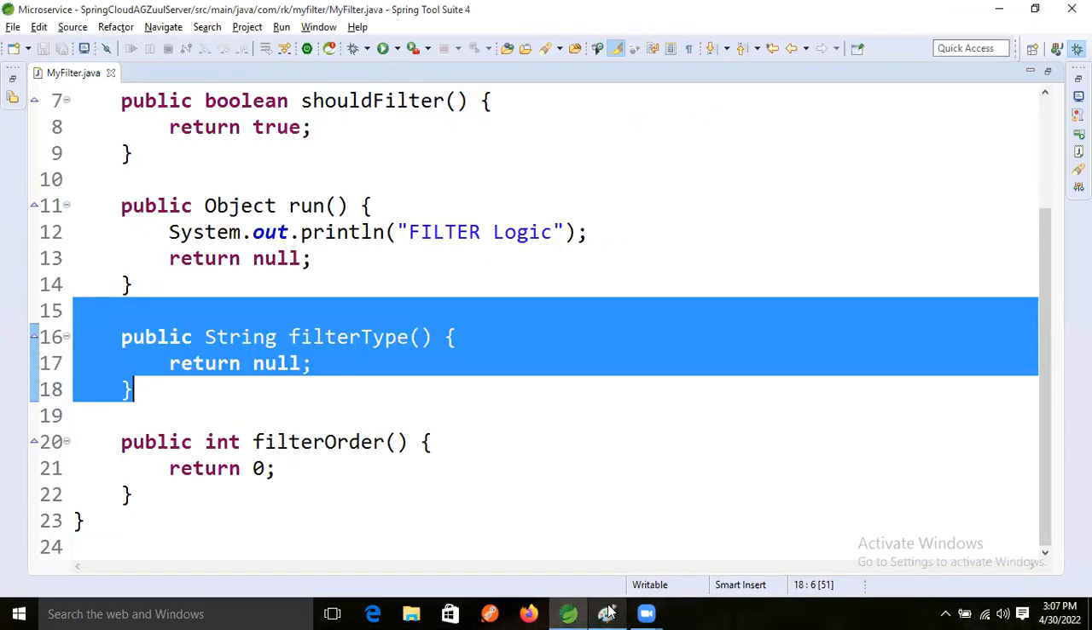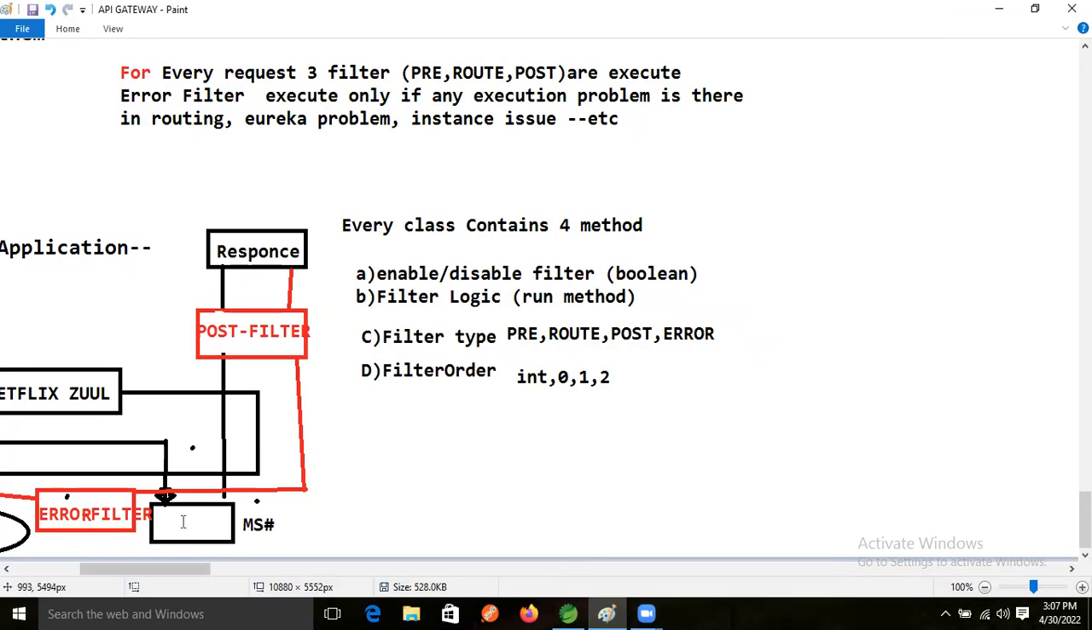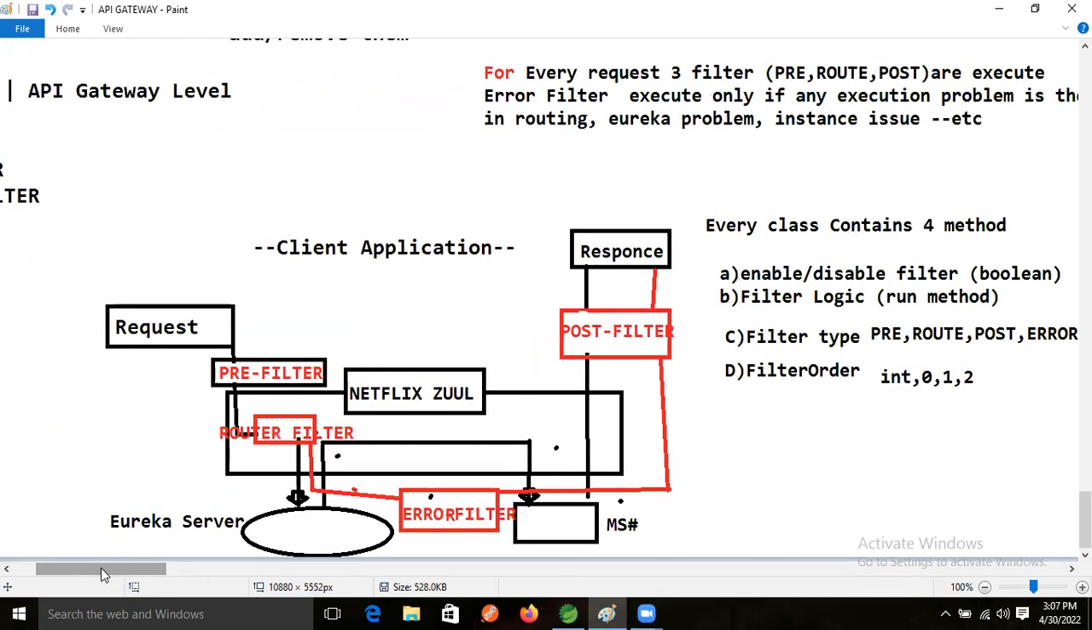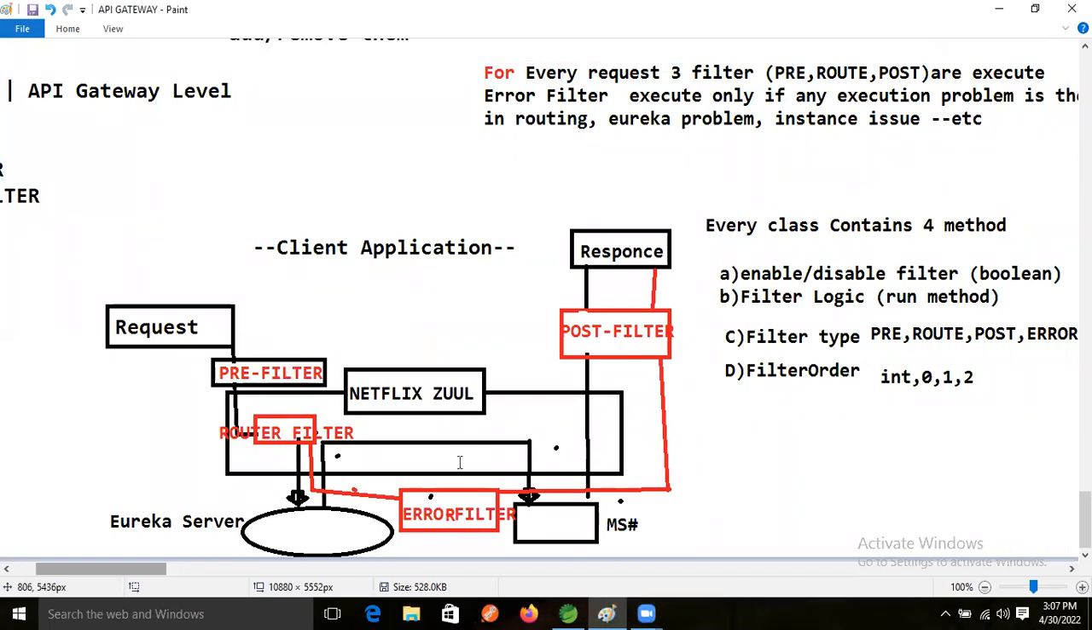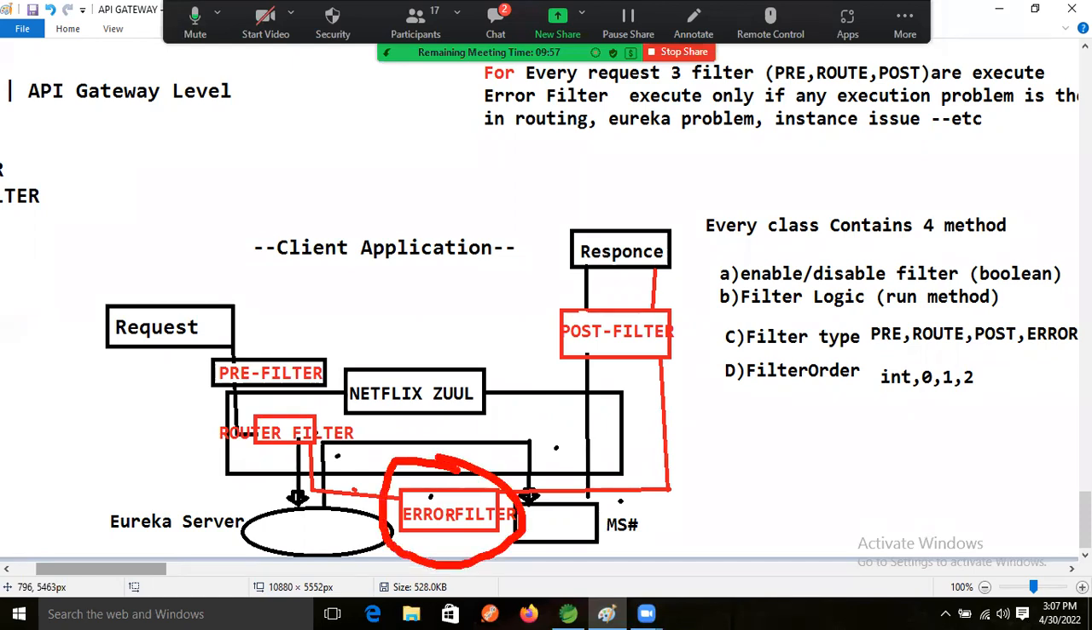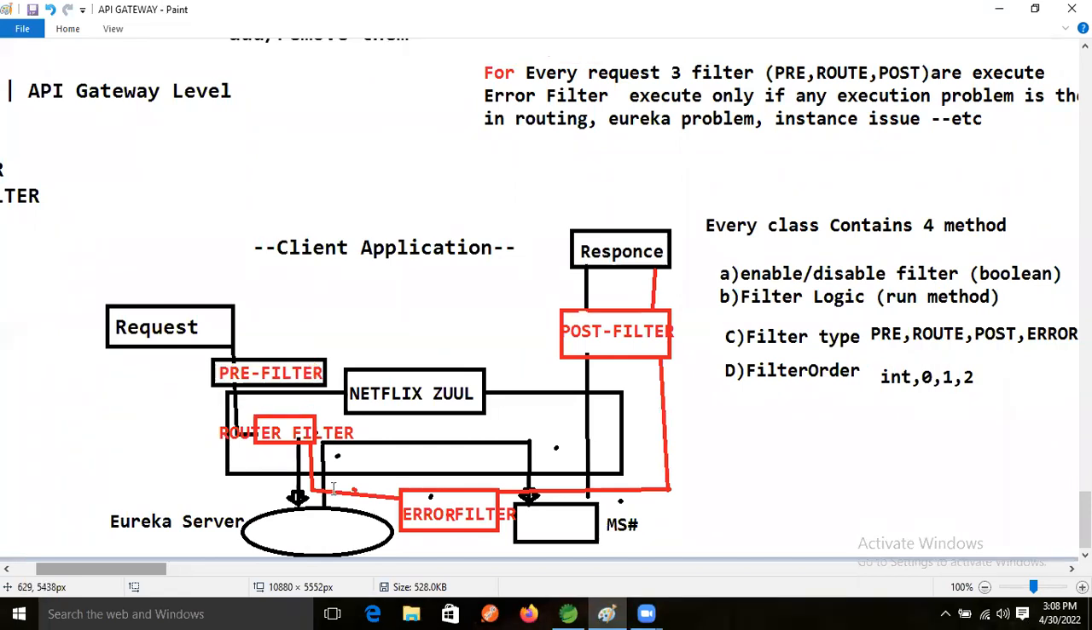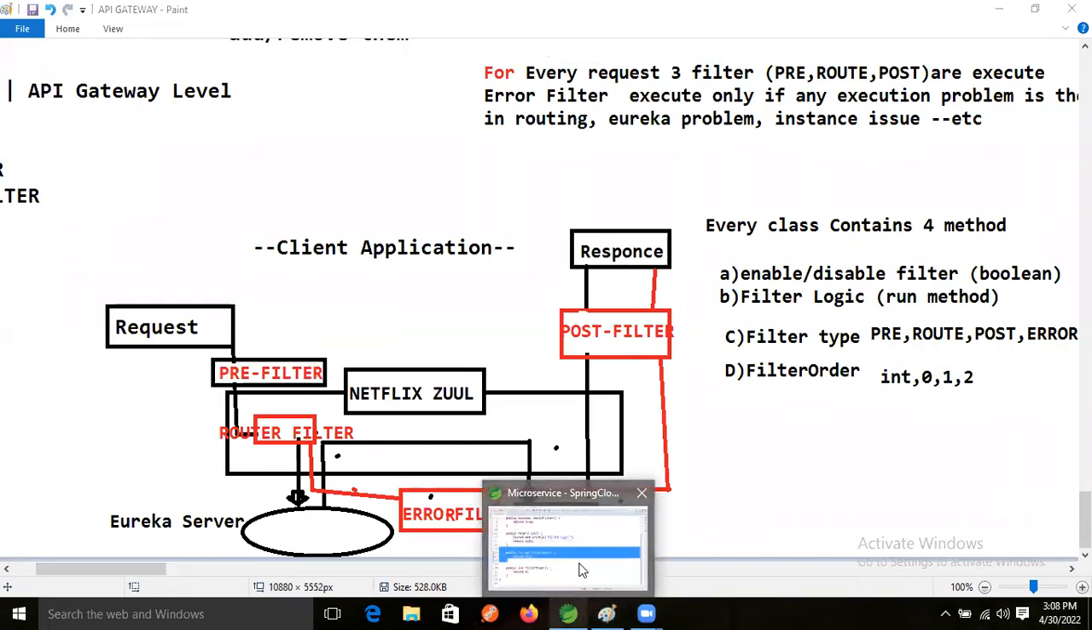Now coming to the diagram, I said how many types of filter there are: pre filter, route filter, error filter, and post filter. In our application, which kind of filter do we want? Let's first apply the pre filter, and later we will implement everything.